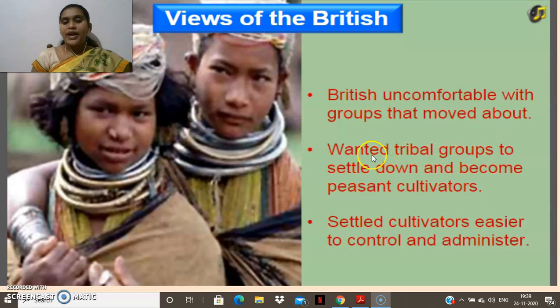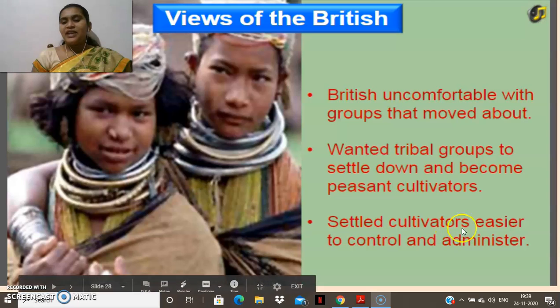Okay. And the next point: they wanted tribal groups to settle down and become peasant cultivators. They wanted these tribals, like other peasants, cultivators and farmers, to settle in one particular place and do the cultivating activities. Same as other agriculturists, they expected these tribal groups to settle in one particular place. Settled cultivators are easier to control and administer.